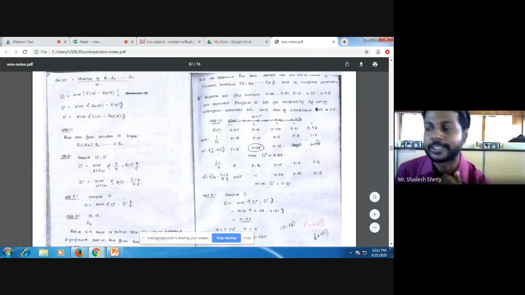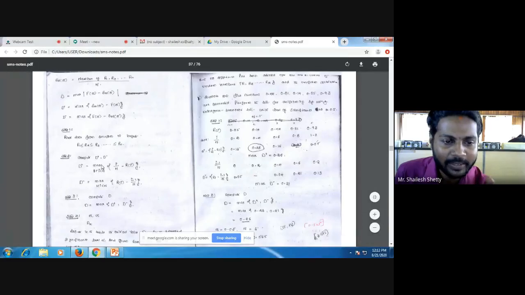5 by 5, 1.0. Now, to find the Kolmogorov-Smirnov statistic, I have to find D plus and D minus. What is D plus? Here on the left hand side, the D plus formula is the maximum over 1 less than or equal to i less than or equal to n of i by n minus Ri. So this is the second step, i by n, and Ri is already in the first step. So 0.2 minus 0.05, I get 0.15. Next 0.4 minus 0.14, 0.26. 0.6 minus 0.44, 0.16.